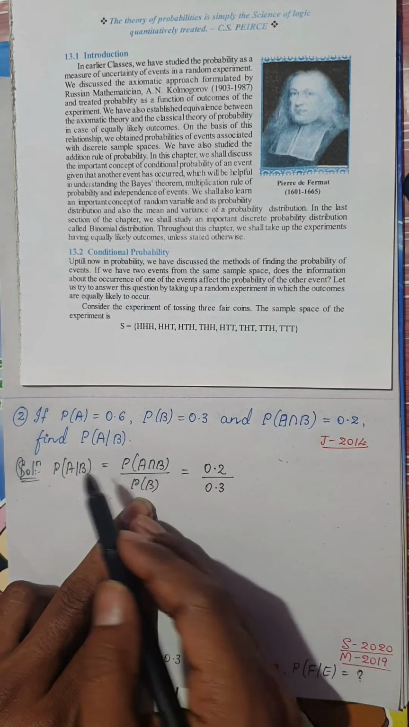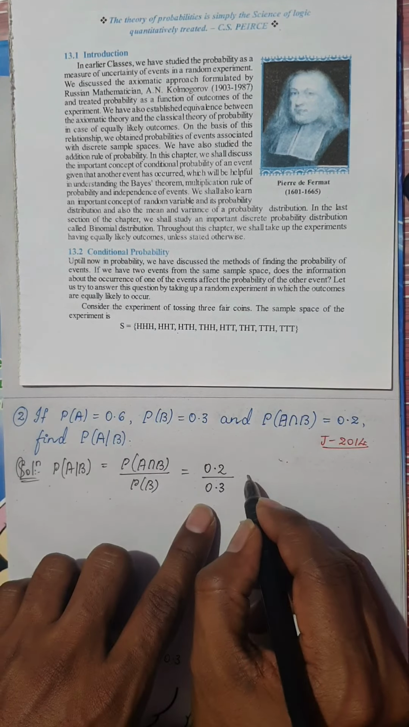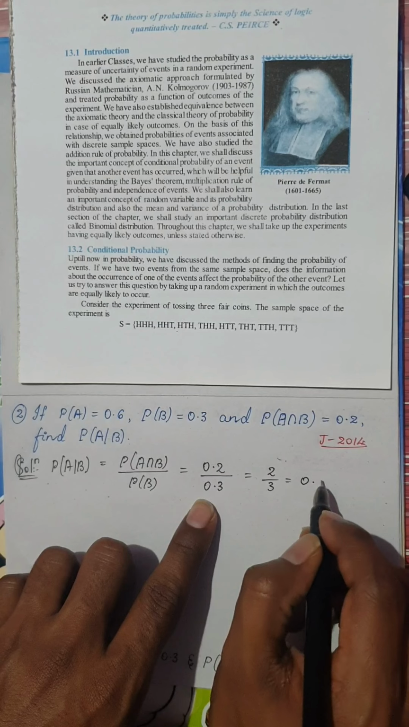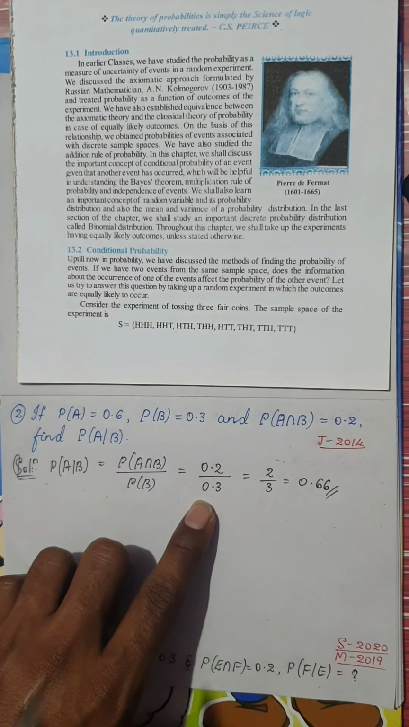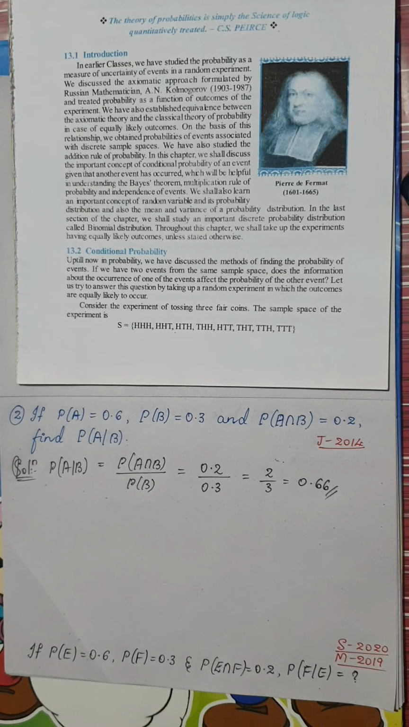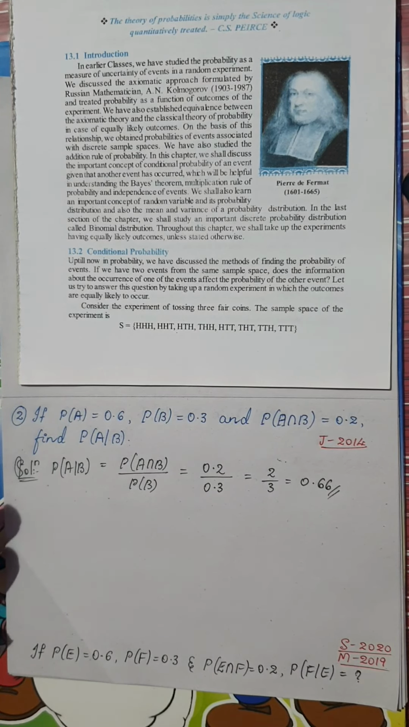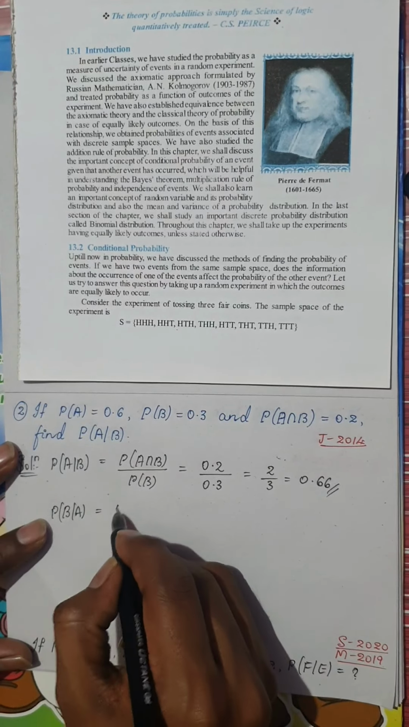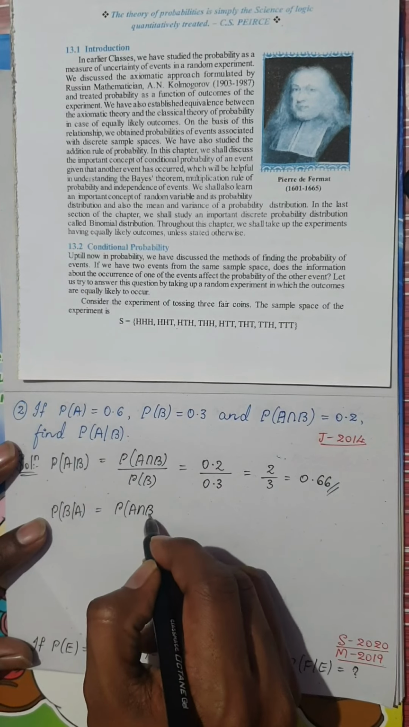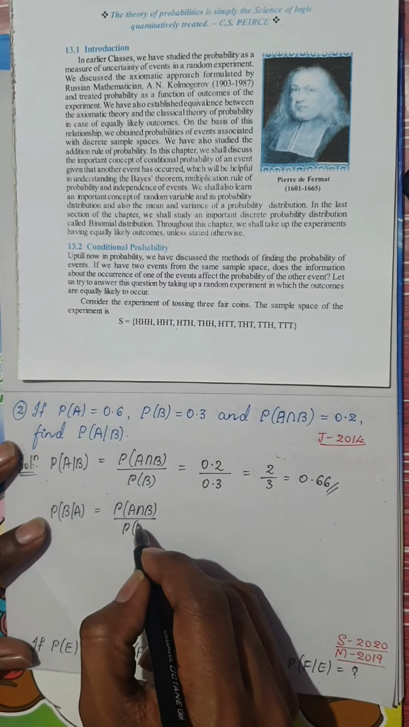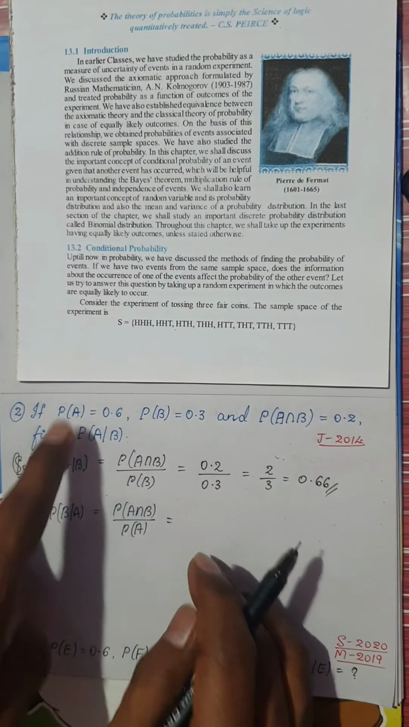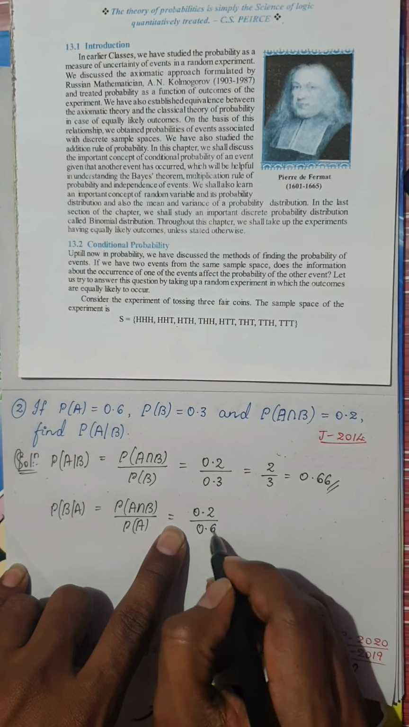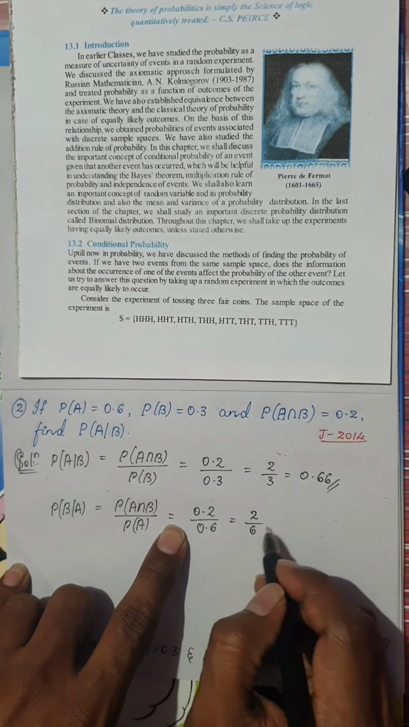Whatever you want, just consider. The unwanted stuff, just leave it as it is. So this would be, if you use your calculator, 2 by 3, or you can write it as 0.666. It just moves on. This is how you get probability of A given B. In case they ask you for probability of B given A, in that case it would be probability of A intersection B divided by probability of A, remember. Then we need this value. So this would be nothing but 0.2 divided by 0.6, which is 2 by 6.